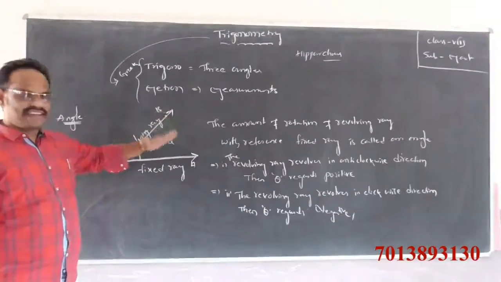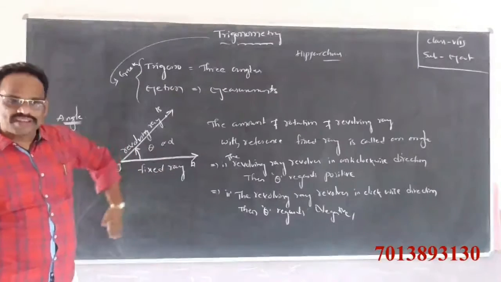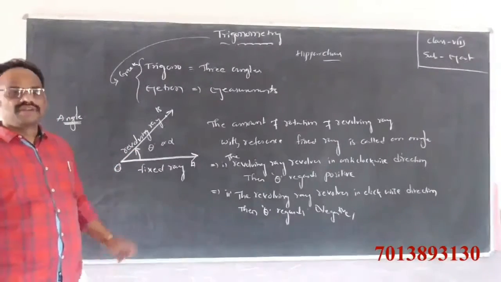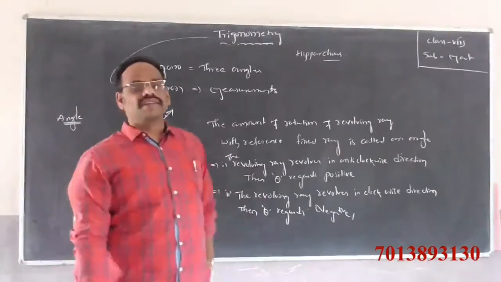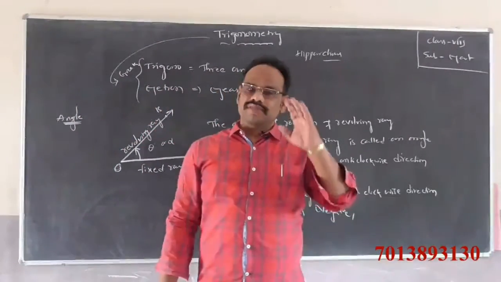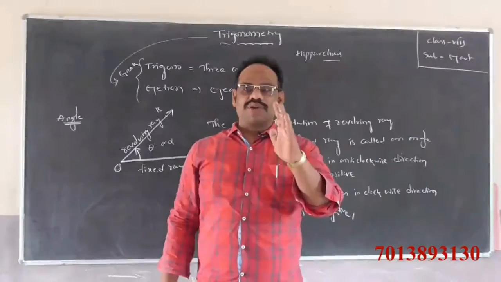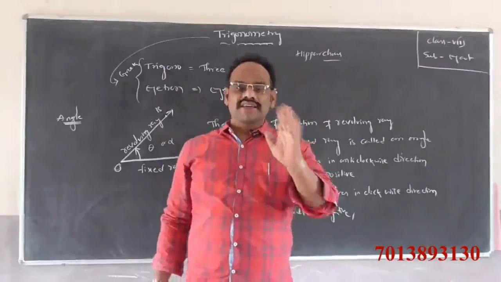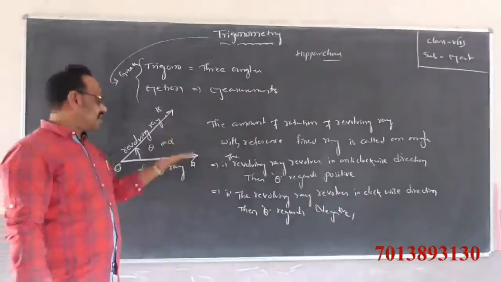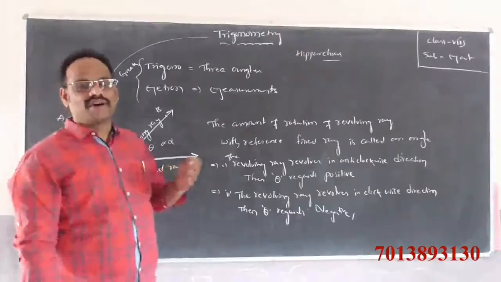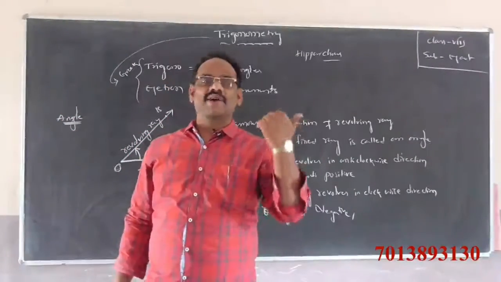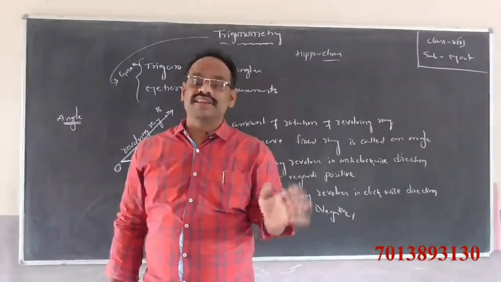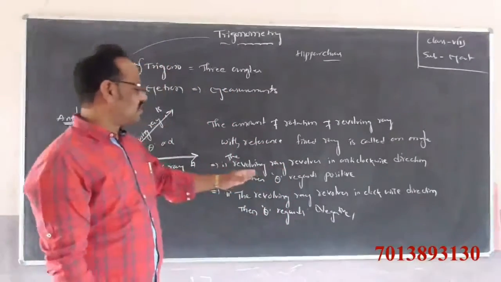It revolves like this, clockwise direction, theta records negative. The amount of rotation of the revolving ray with reference to the fixed ray is called an angle. If it revolves in anti-clockwise direction, theta is positive. If in clockwise direction, theta is negative.